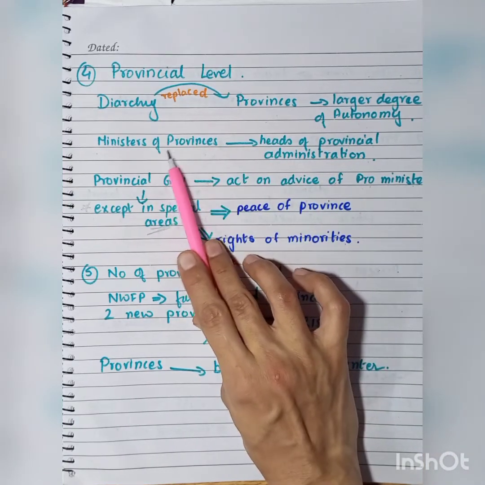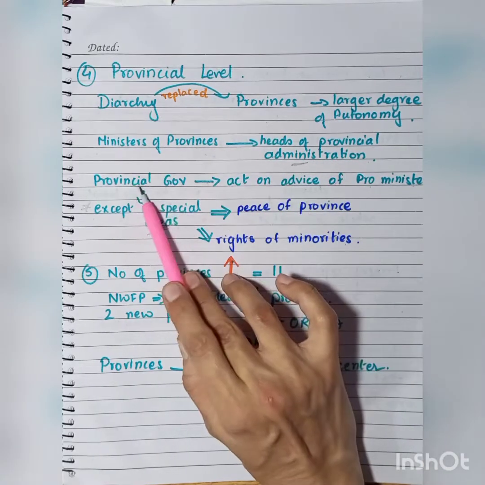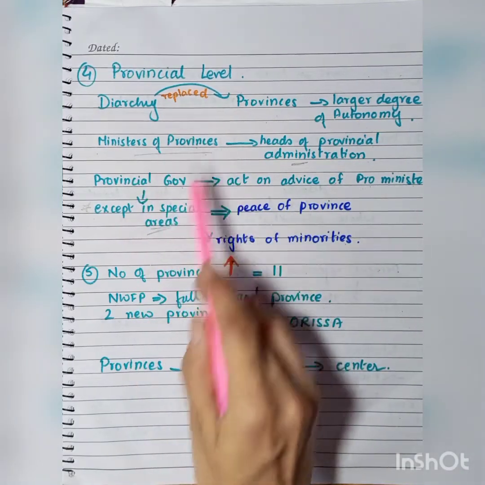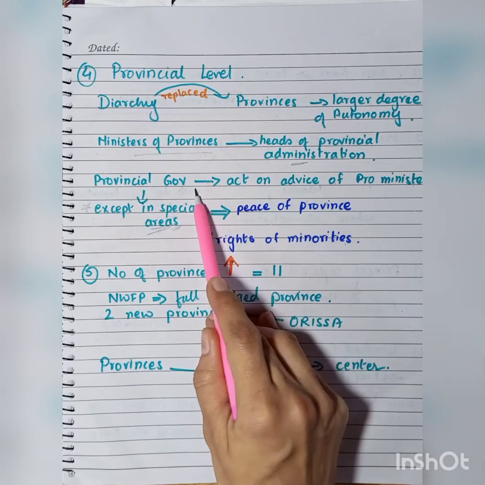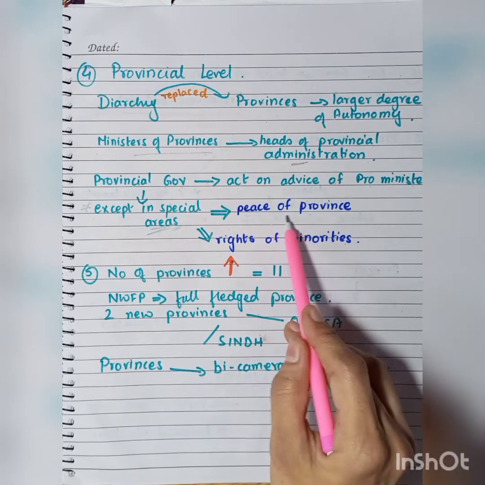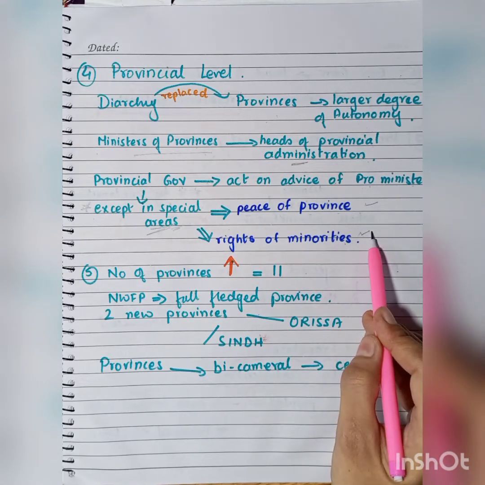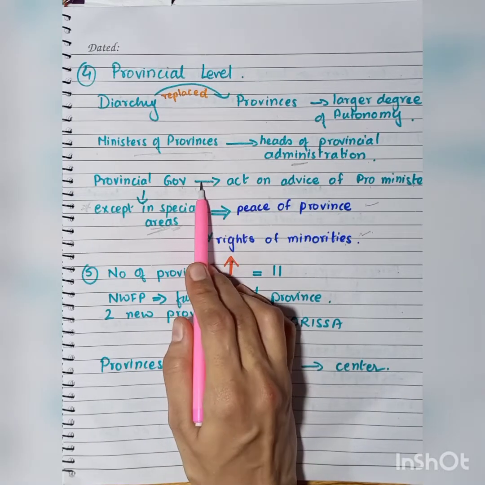The ministers of the provinces were considered to be the heads of the provincial administration, and the provincial governors were to act on the advice of the provincial ministers, except in special areas where the governors had special responsibilities. That is, during times when the peace of the province was threatened or the rights of the minorities were threatened, then the provincial governor's decision was to stand supreme.